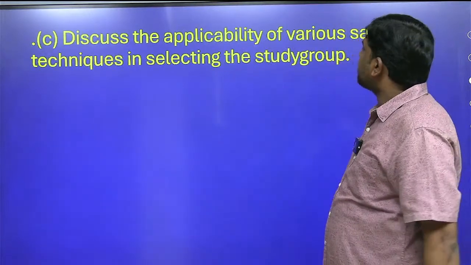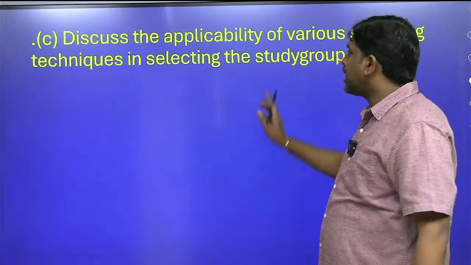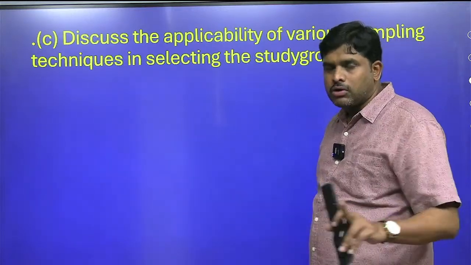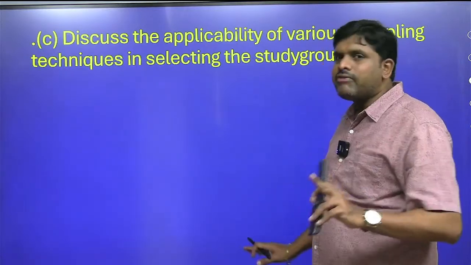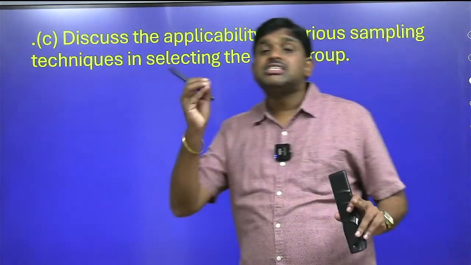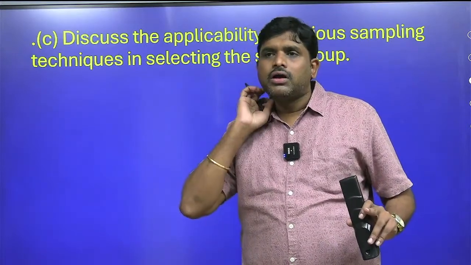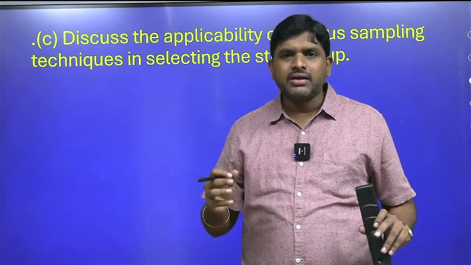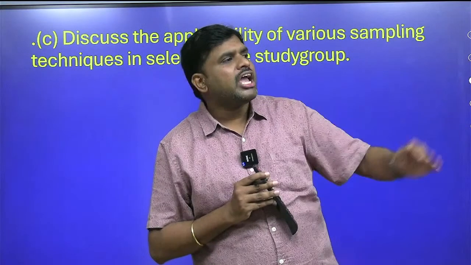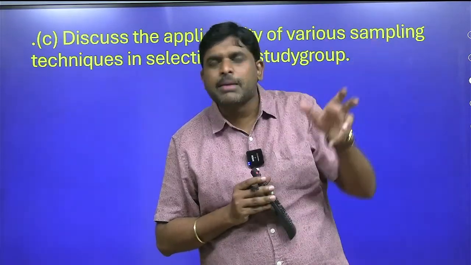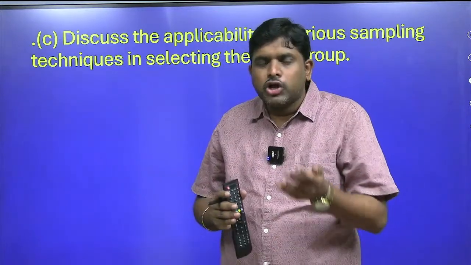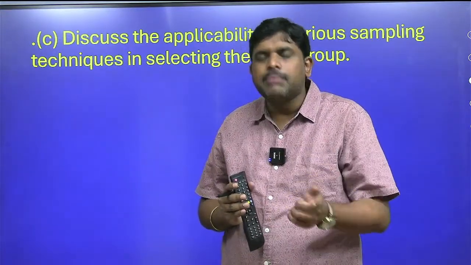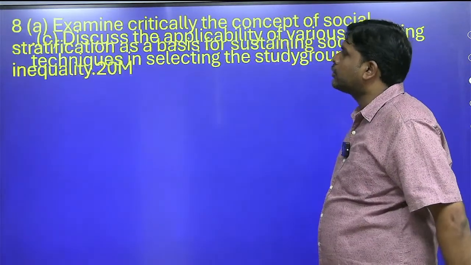Discuss applicability of various sampling techniques in selecting the study group. This is also a PYQ, 2010 or 2020 question I asked you in your exams. These three varieties are there: systematic sampling or simple sampling. Systematic sampling means every 100th person is sampled. Or group sampling, where a few people are taken and sampled. Group sampling, systematic sampling, derived sampling, this is the study group.